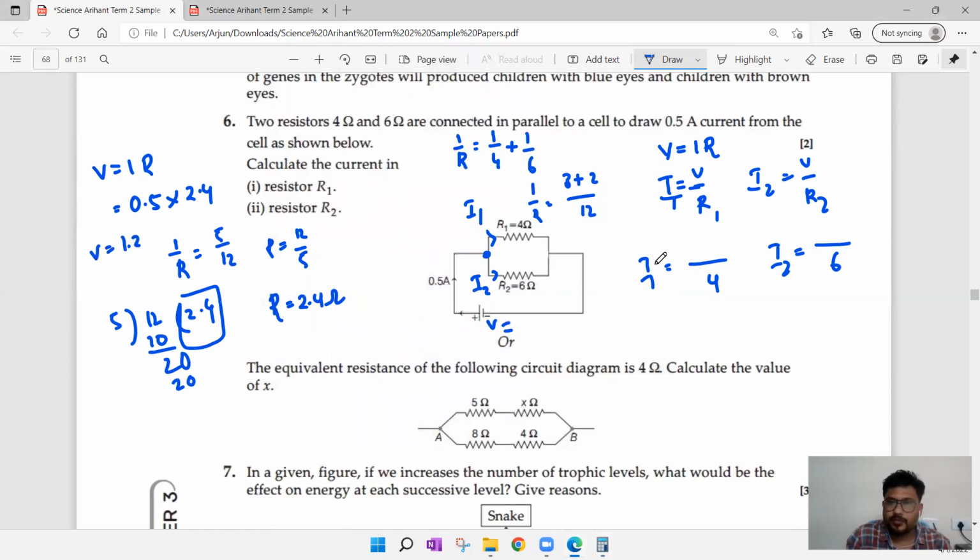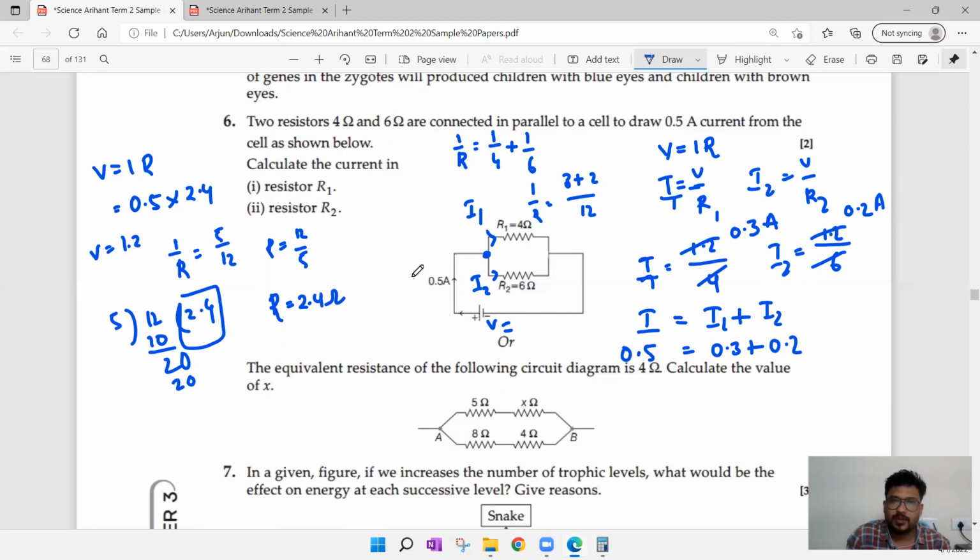Now I1 is equal to V by R1, that is 1.2 by 4. I2 is equal to V by R2, that is 1.2 by 6. We know 4 3s are 12, so it is 0.3. We know 6 2s are 12, that is 0.2. So we got I1 value of 0.3 amp, I2 value of 0.2 amp. To check, total current in the circuit is equal to the sum of individual currents, I1 plus I2. 0.3 plus 0.2 is equal to 0.5, which is the total current in the circuit. Like that we can find I1 and I2 values.